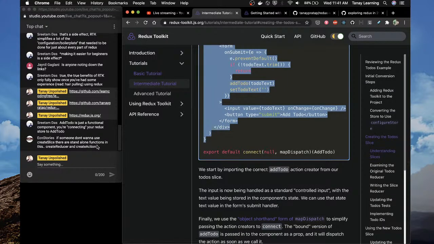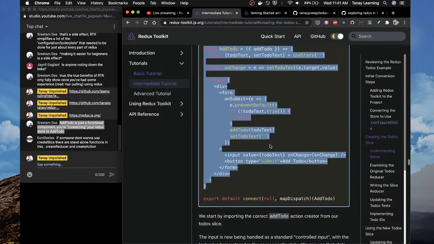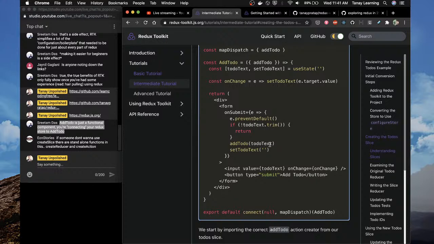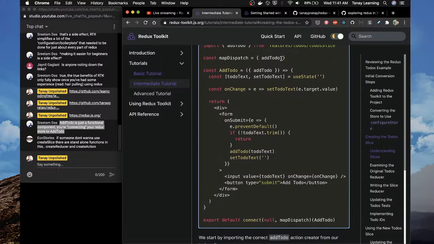If someone doesn't want to use create slice, there are standalone functions, create reducer and create action. Yes, add to do is just a functional component. You are connecting your Redux store. Yes, you are connecting. That's the right word. But the point is that what you are doing here, in plain React terms, is passing add to do as a prop to a component.